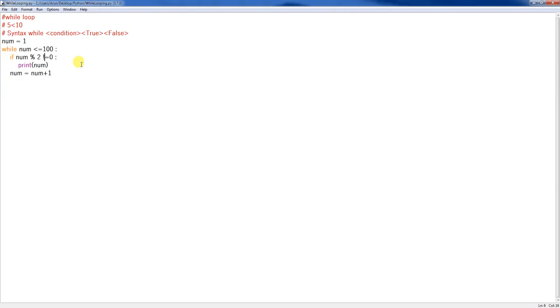Okay, what else can we do? As a part of the while loop, we can do a lot of things. So we know how while true and while false work, how to print the numbers up to a certain criteria, and how to print odd numbers or even numbers. Let's try something logical, something you would use in real time.